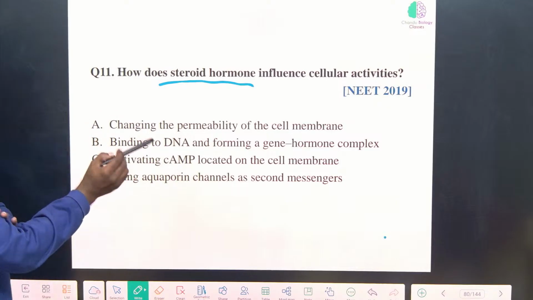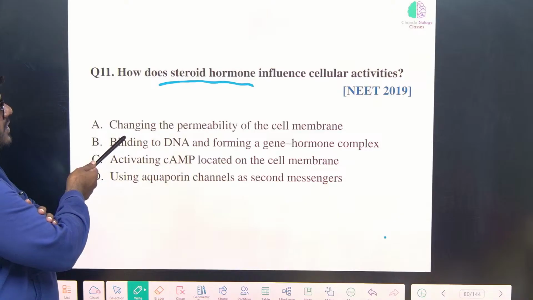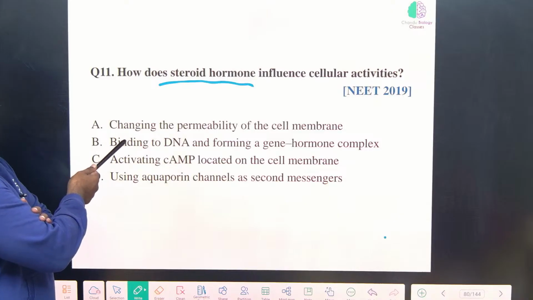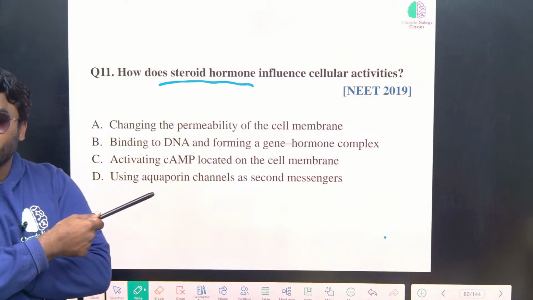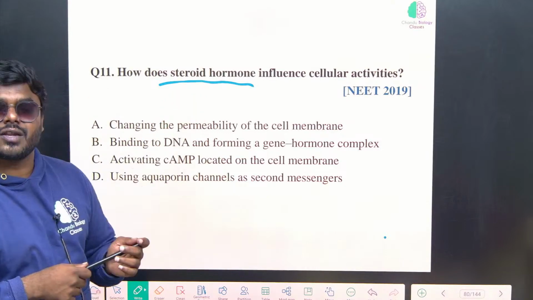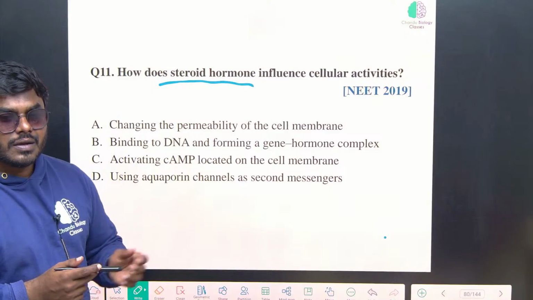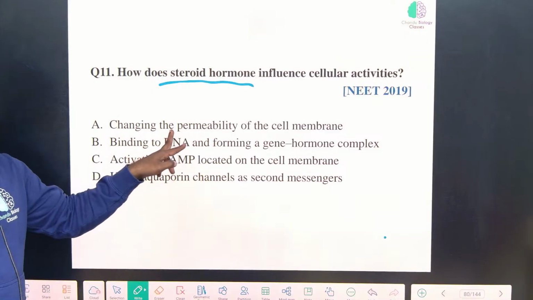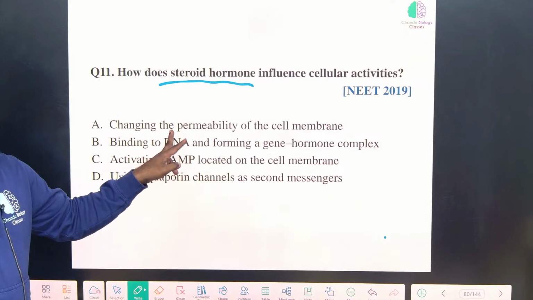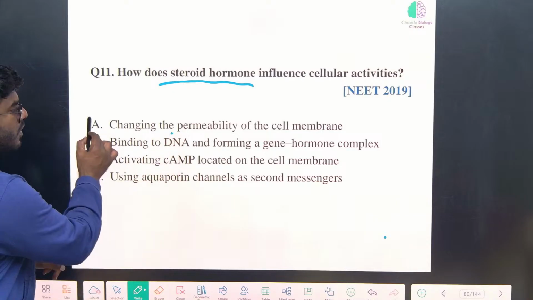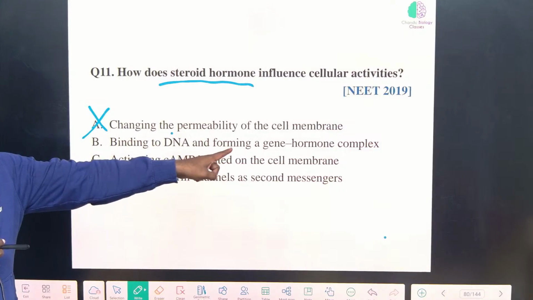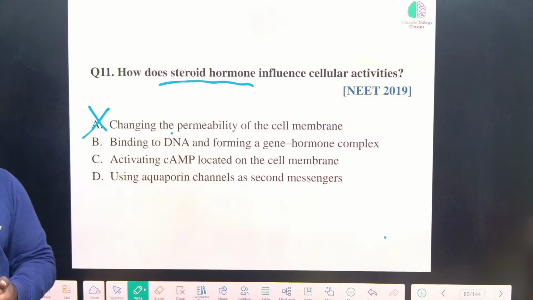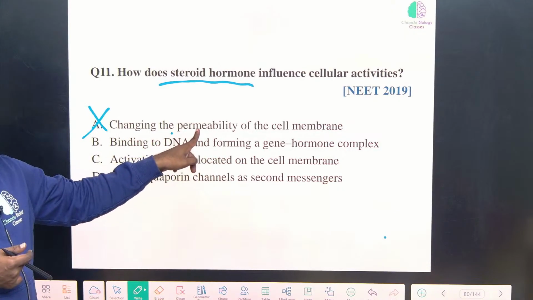Look into this. First one, changing the permeability of the membrane. Do you think a hormone can change the permeability of the membrane? Now tell me, can a steroid hormone cross the plasma membrane or not? Steroid hormones definitely can cross the membrane because they have cholesterol as their backbone. So this is wrong. Changing the permeability of the cell membrane, correct or not? No one can change the permeability of the cell membrane, correct?